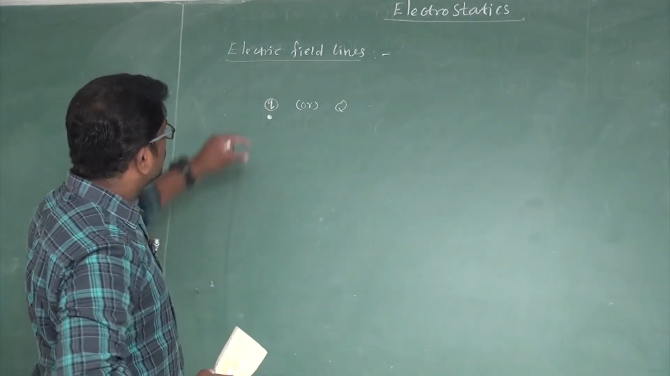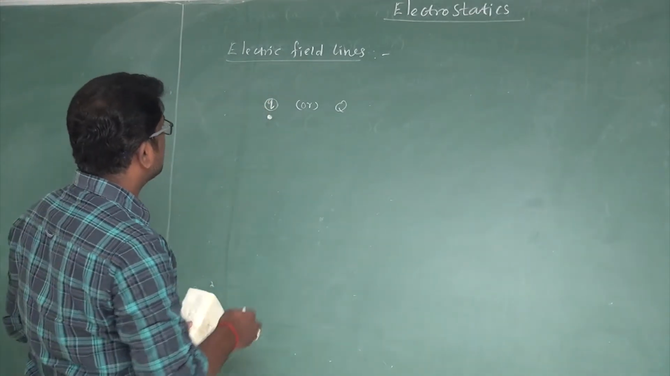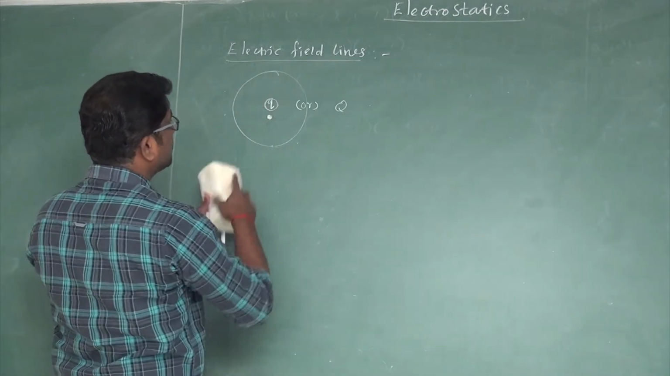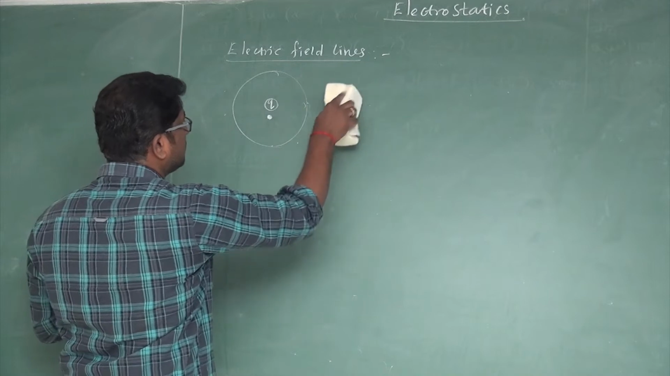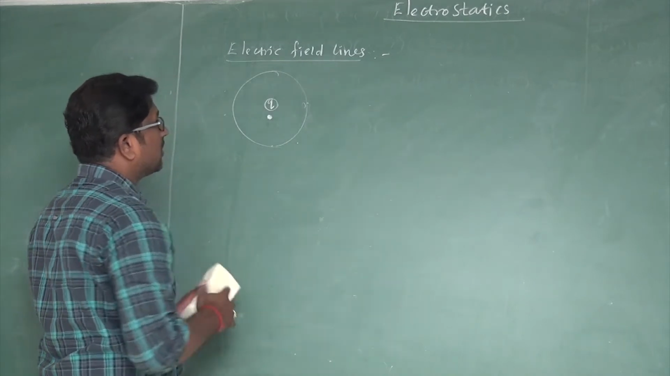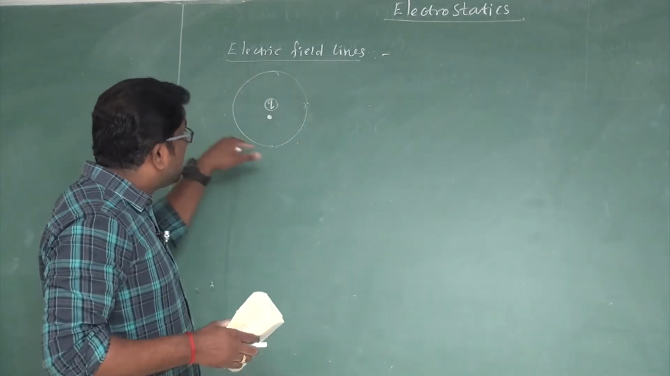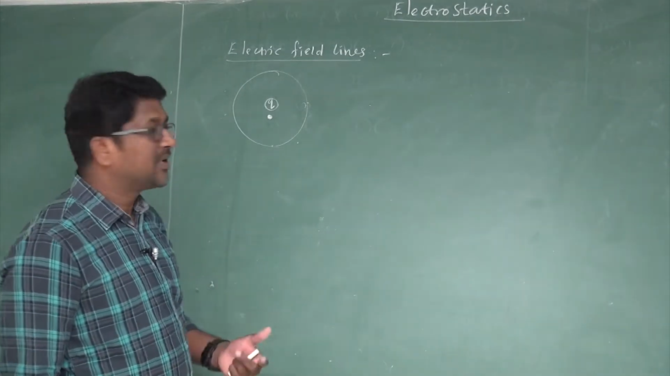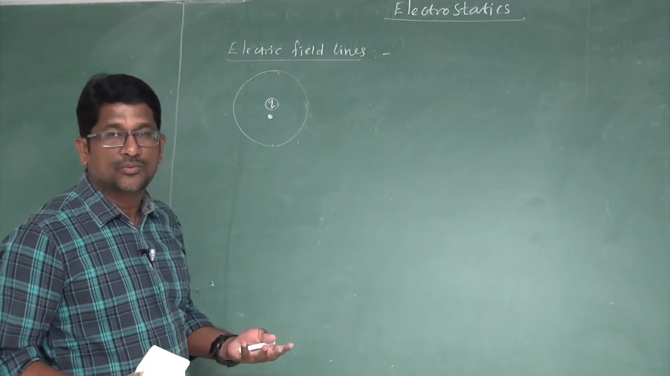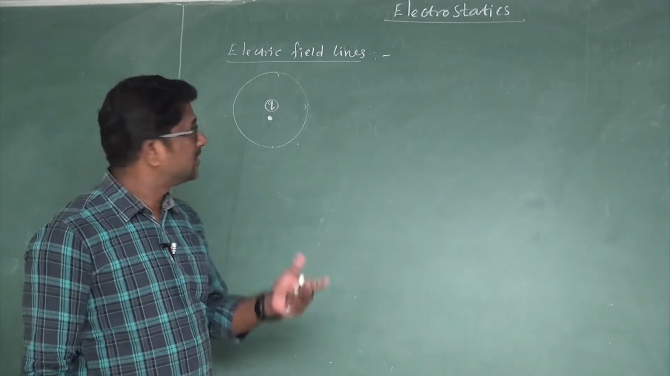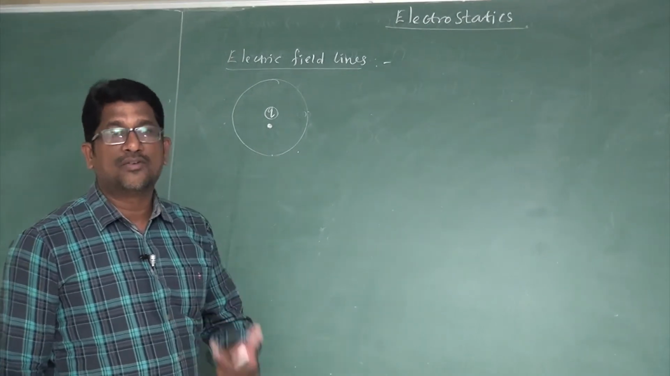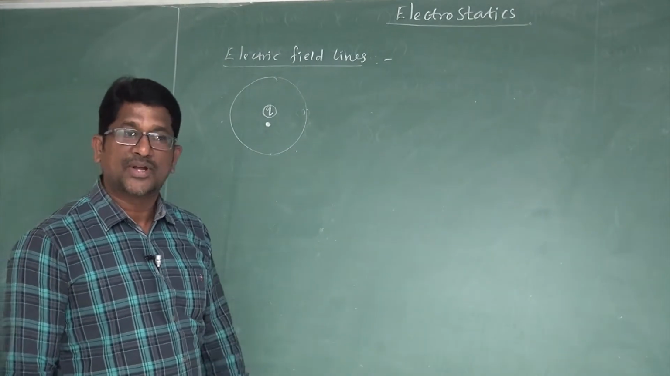All right. So this point charge produces an electric field around it. How the electric field exists around the point charge, or what is the pattern of the electric field around the point charge, we don't know, because we can't see the electric field around the point charge. So for that reason, Michael Faraday introduced the concept of electric field lines.